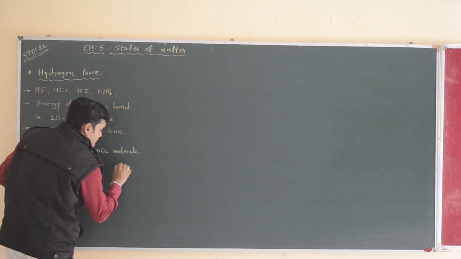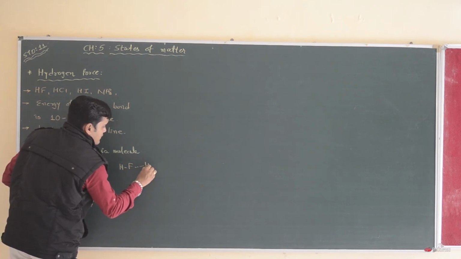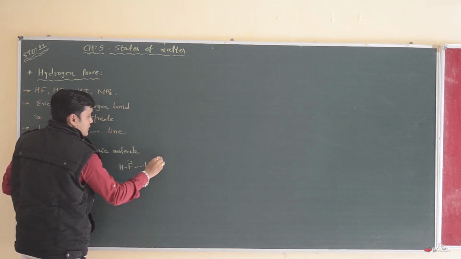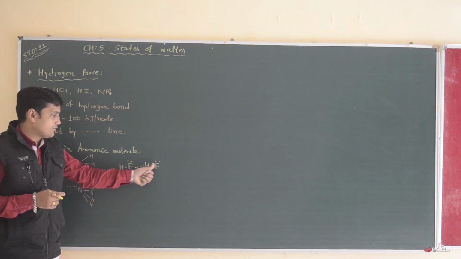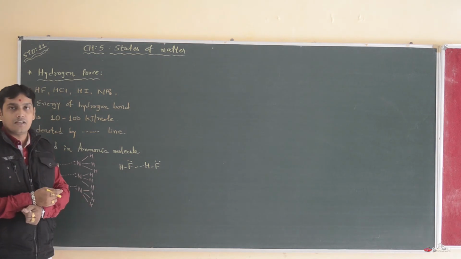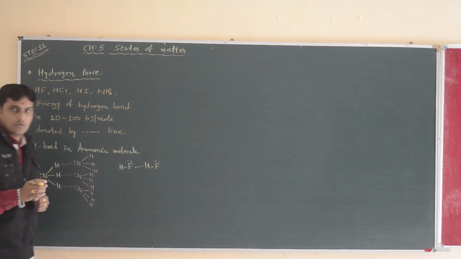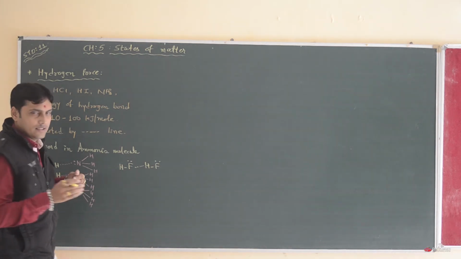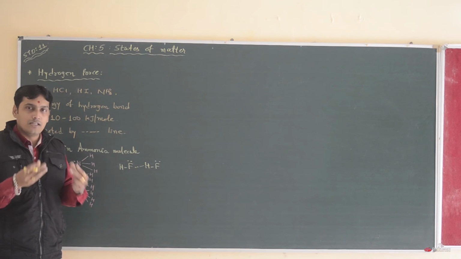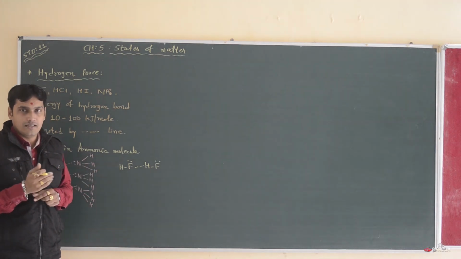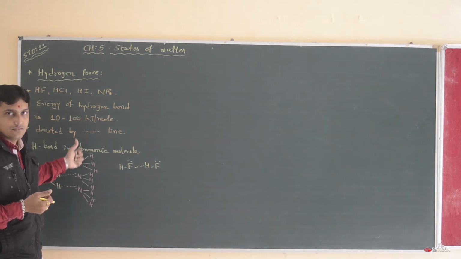Another example is hydrogen fluoride, shown with dotted lines. Hydrogen fluoride also has an extra electronic lone pair. So hydrogen fluoride forms this type of hydrogen bonding. So these hydrogen forces are very strong in nature. We know that when two cubes of ice are attached to each other and after some time both the ice cubes are joined very strongly, this is the result of the high strength of the H bond.